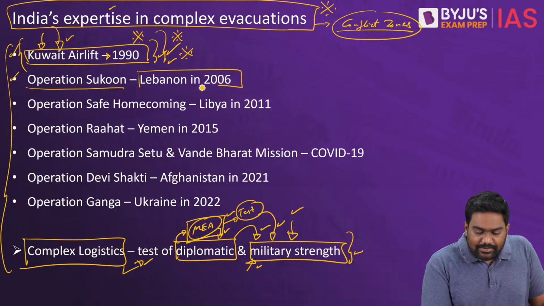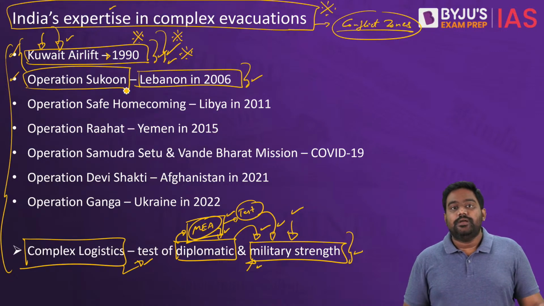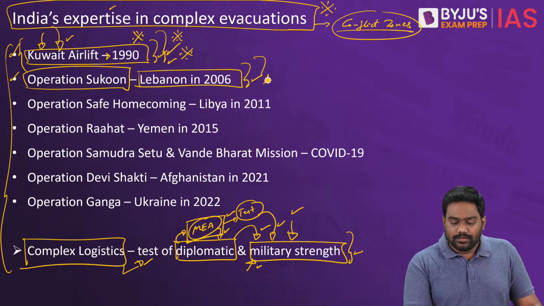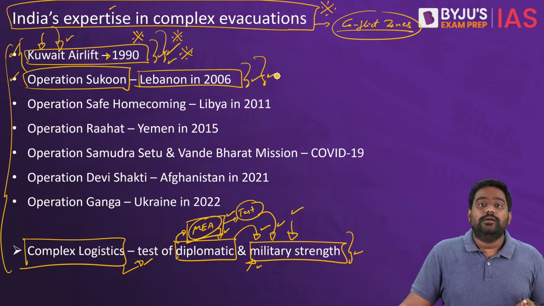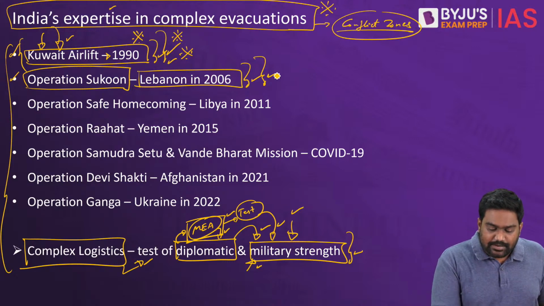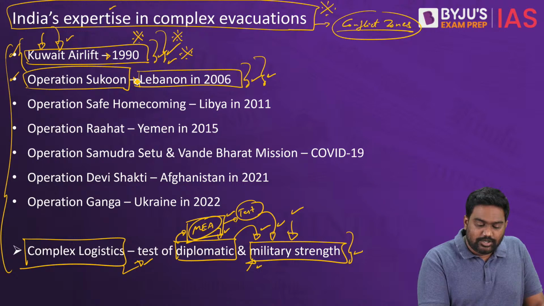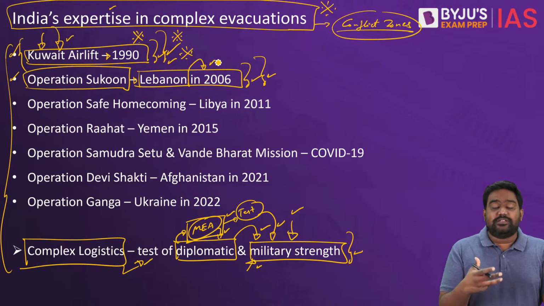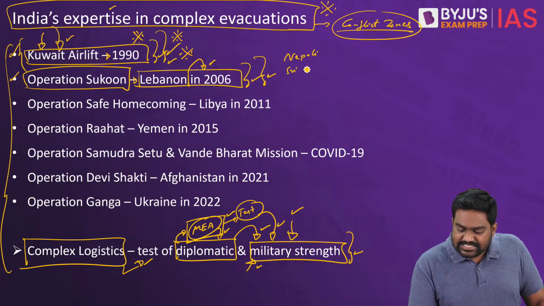Then in 2006, Lebanon descended into a civil war and 5,000 Indians were trapped. Fortunately, the Indian Navy had a deployment in the Mediterranean Sea even then. There were 3 Indian naval ships coming back from a military exercise in Europe. Quickly, they were diverted from the Suez Canal towards Lebanon. And through Operation Sukoon, more than 5,000 Indians were brought back, along with citizens of friendly countries such as Nepal, Sri Lanka, Bangladesh, etc.